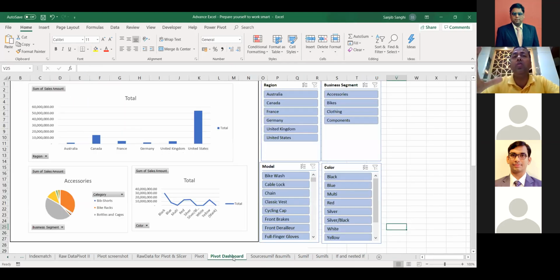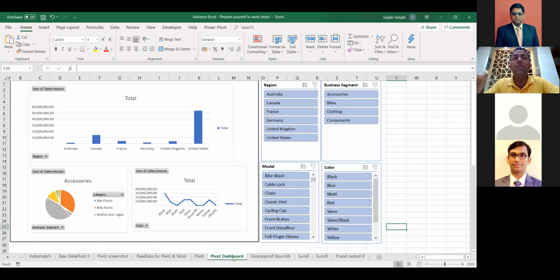What we are trying to do in the pivot table is basically a visualization of a data set to get a report which is dynamic, which can be used for various decision making. That's the objective. And when we are using SUMIF or IF function, we are again trying to give conditions to Excel to say, if this is this, and this is this, and this is this, what is my answer?